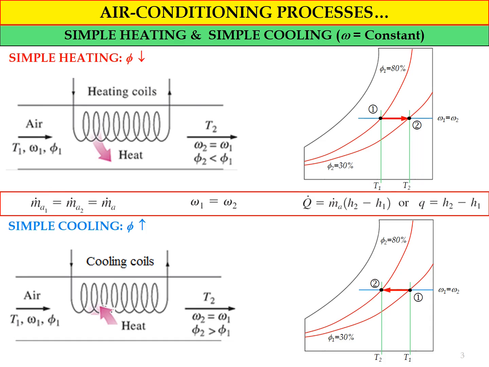Okay, so if we compare with the heating process, for the simple cooling process, in terms of Q, we will have Q that is absorbed by the cooling medium. But in terms of equation, we will use the same equation, where we have Q dot equal to m_a dot multiplied by the enthalpy difference. So we need to use the energy balance equation in order to get the equation for Q dot, or heat transfer, during the cooling process.